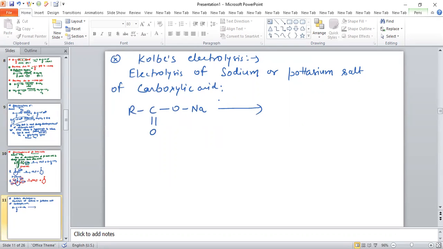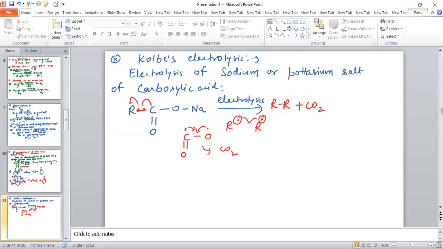When we do electrolysis, what happens? We have already discussed the mechanism of this reaction in the hydrocarbon chapter, so watch the mechanism from there. When we do electrolysis, this bond will cleave homolytically, giving a free radical on this carbon and another free radical on oxygen. This converts into CO2 gas, and R combines with another R free radical. So one of the products obtained is R-R, which is an alkane, and CO2 gas is also obtained.